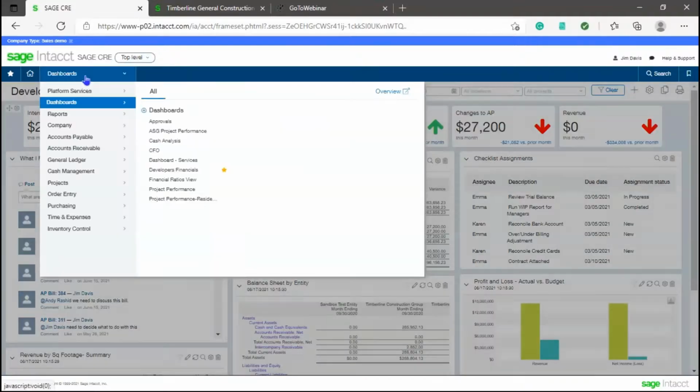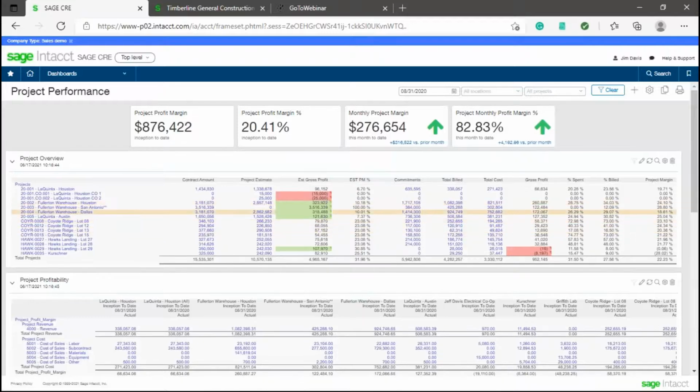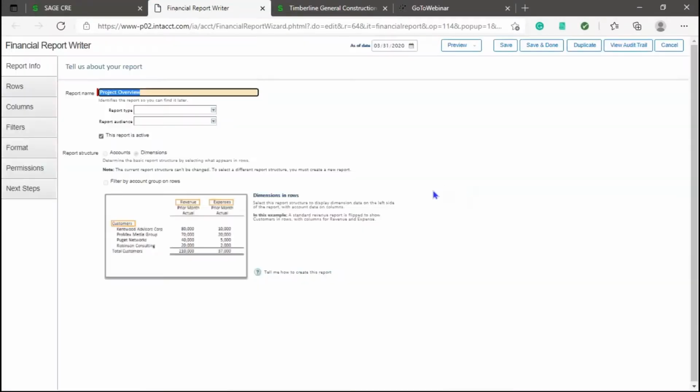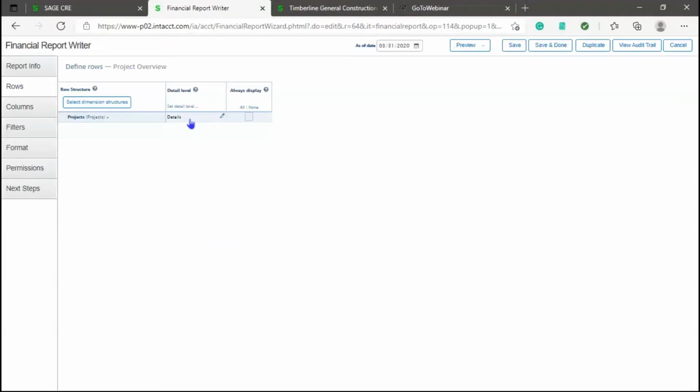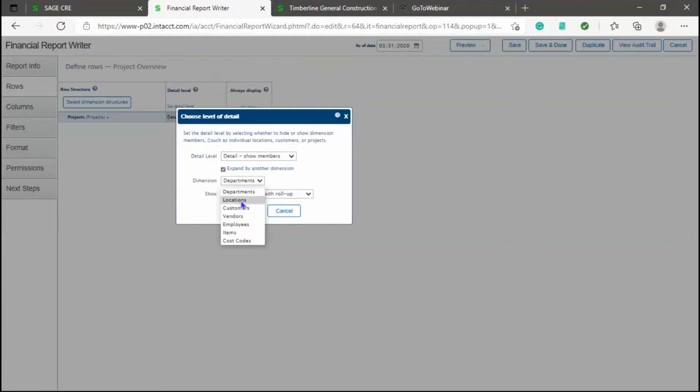So let's go back over here one last time to the project performance dashboard, because I want to get into this and just kind of show you some information here and make sure you understand that these things are easy to even get in and modify. So this is it, and here's the rows and the columns. So I can look at my rows and see what rows are showing up. Maybe I want to come into the rows and say, you know what, expand this by maybe a customer or a vendor or something like that, or a location. So if I have that set up in the system, we can see that.